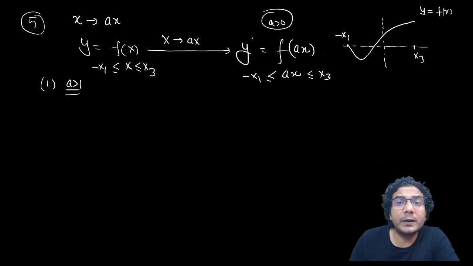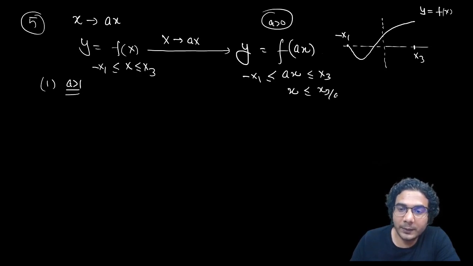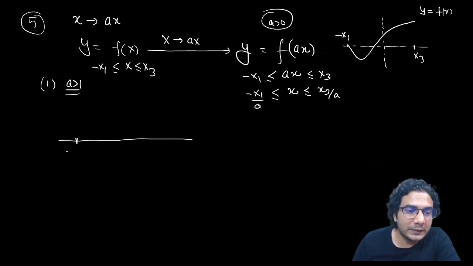I'm not taking negative because if a is negative, that means you can do two transformations. First replace x by minus x and then replace x by ax. Okay, so you can divide by a, so it is going to be x3 upon a and minus x1 upon a. So if a is more than 1, then what will happen? You can see this interval will contract.